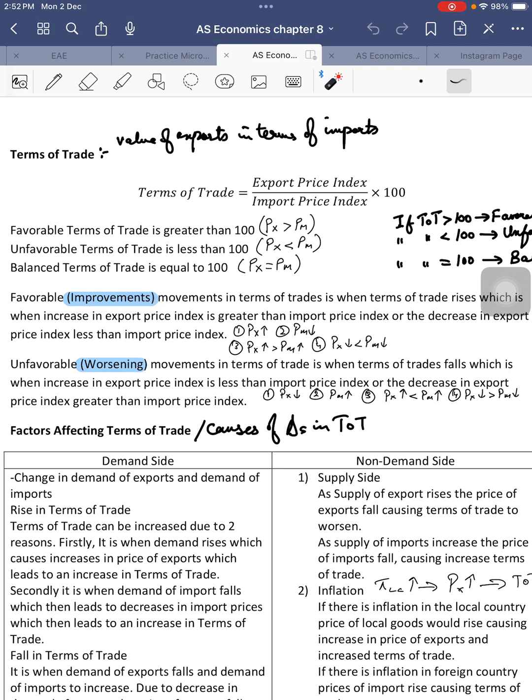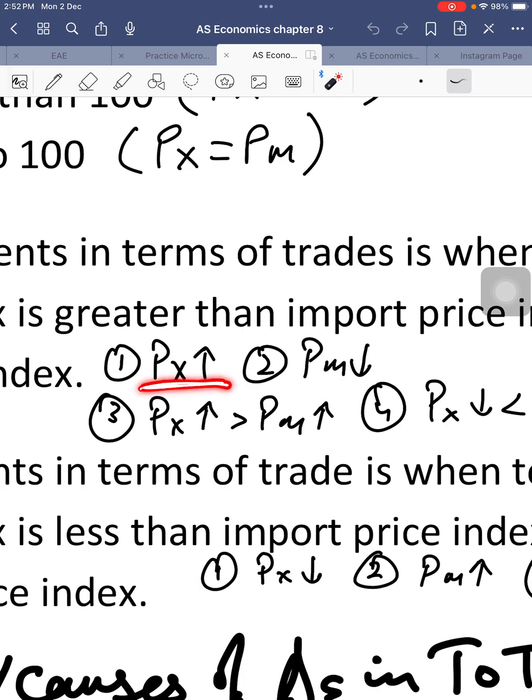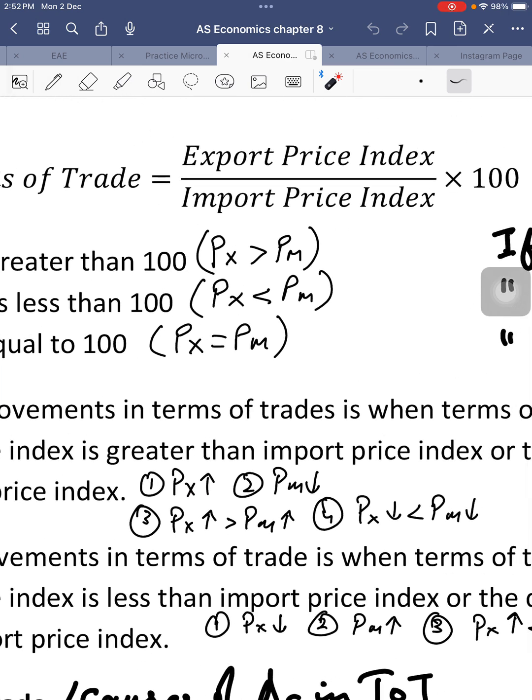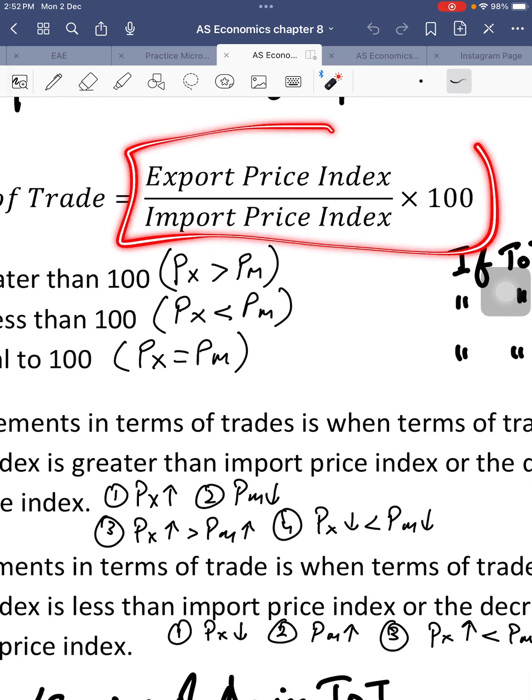Now, when does an improvement in a country's terms of trade happen, basically? There are two main reasons behind that, and then we'll talk about two other subsidiary reasons. Right? So when does a country's terms of trade improve? Number one, when there is an increase in the price of exports. When exports become more valuable, as you can see from this formula, when the numerator increases because exports are becoming expensive or more valuable, that means terms of trade will rise, number one.